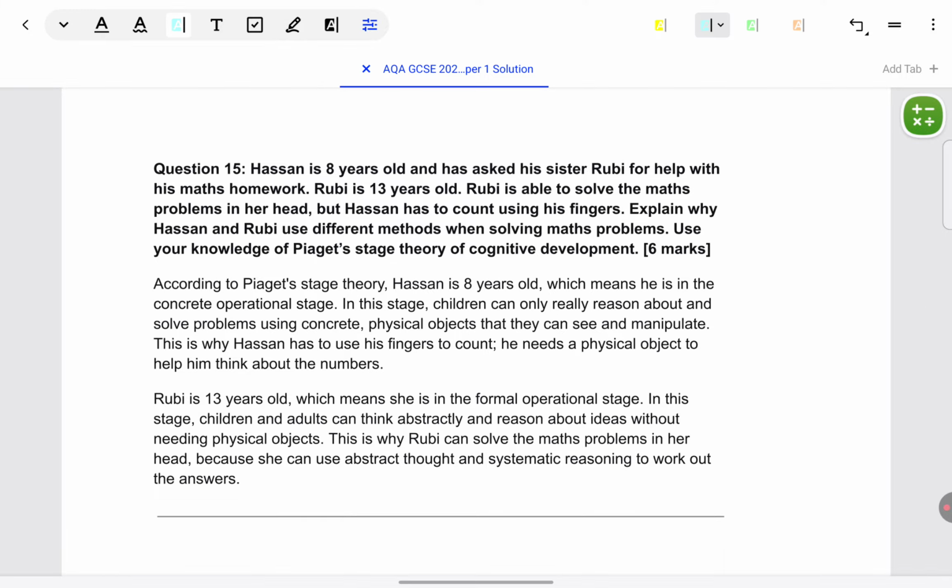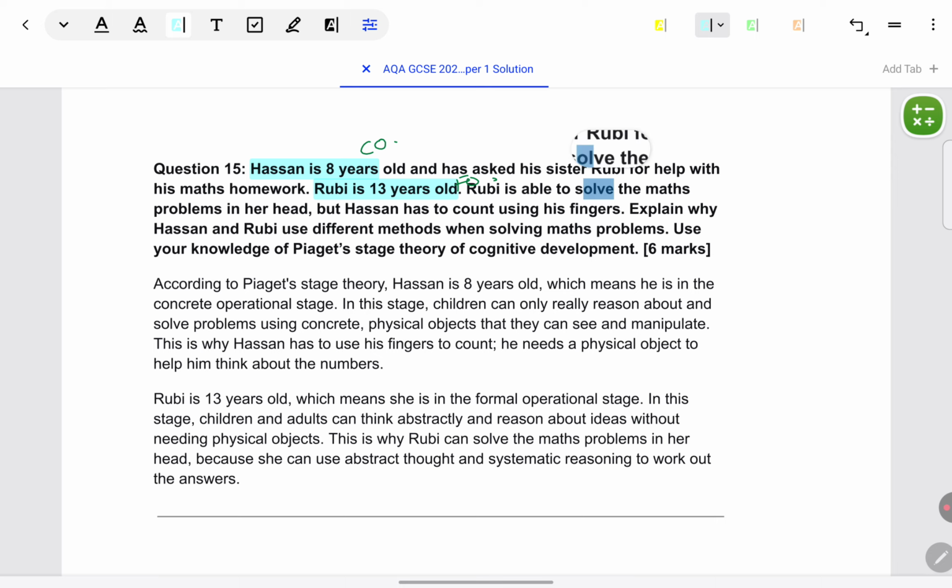Let's look at the next question. Hassan is 8 years old and has asked his sister Ruby for help with maths homework. Ruby is 13 years. Whenever they start off with ages, understand it's going to be about Piaget's theory and start thinking immediately what must be the stage in which each of the children is. Hassan must be concrete operational because he's 8 years, and 7 to 12 becomes concrete operational. Ruby's 13, 13 plus becomes formal operational. So immediately start identifying once you've understood what the question is about.